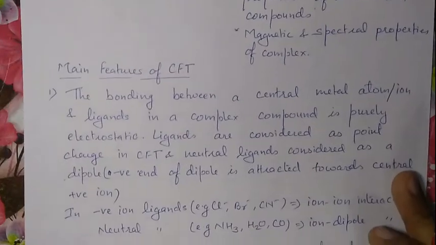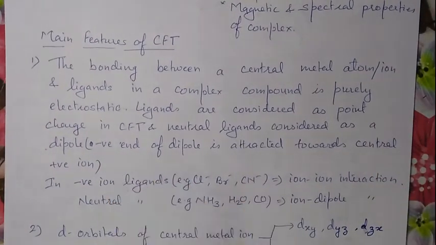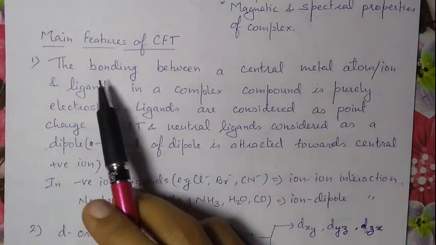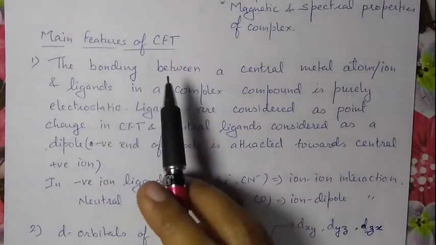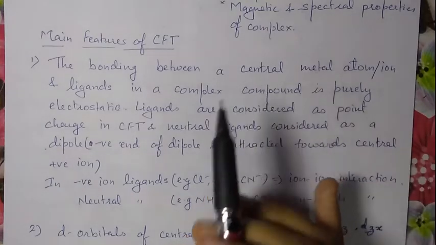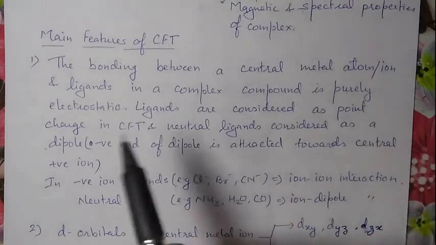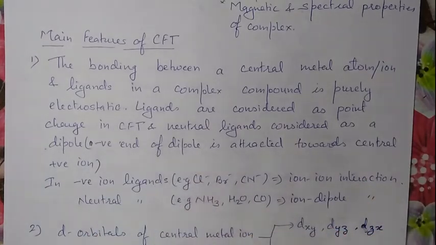Then come to the main features or postulates of this crystal field theory. According to this theory, the bonding between the central metal ion or atom and the ligand in any complex is electrostatic.